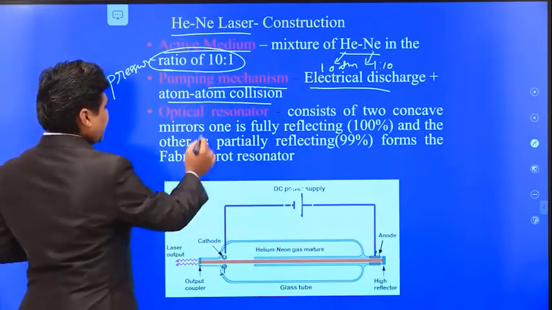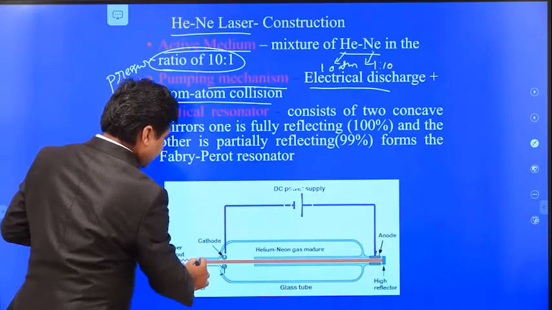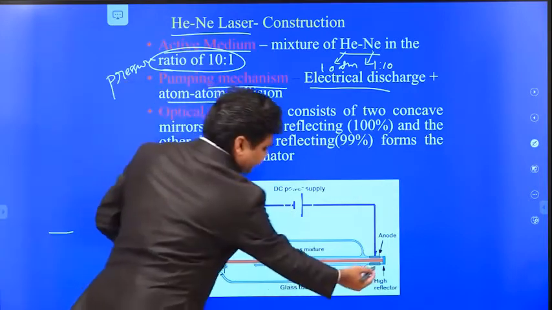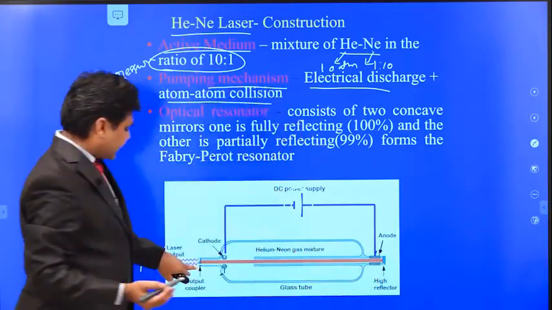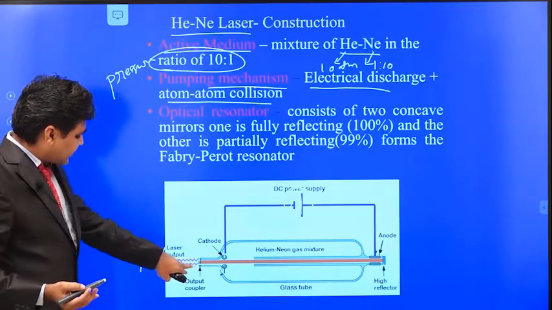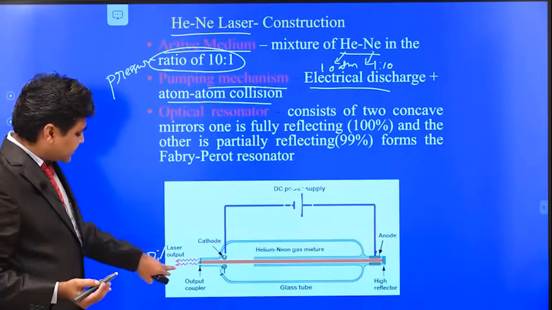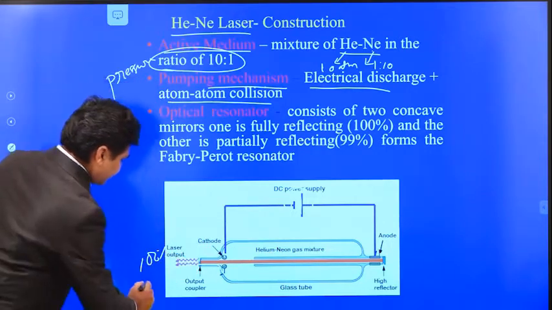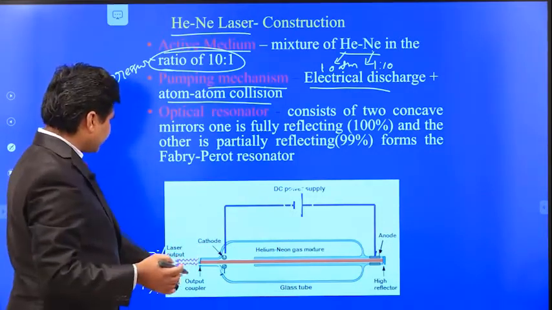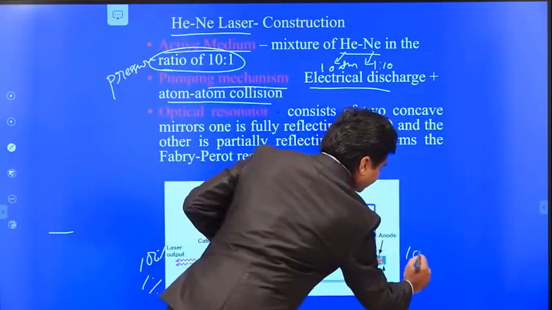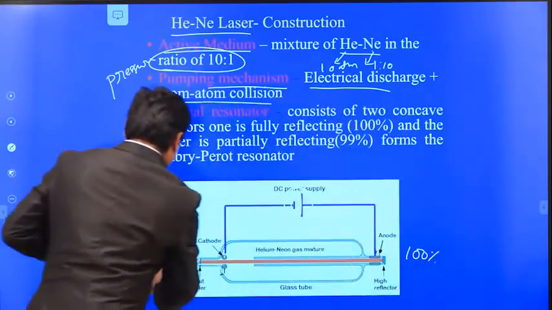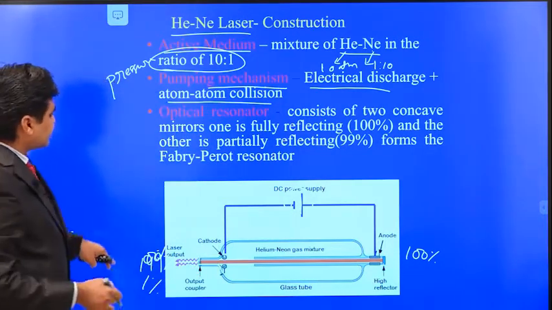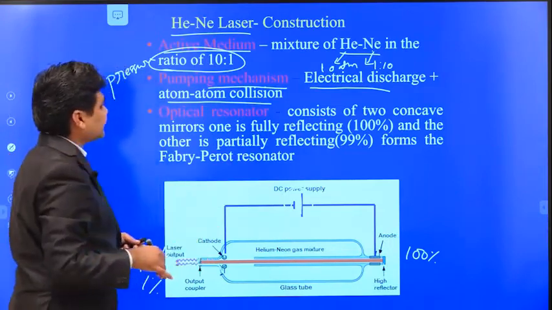Okay, so next one is the optical resonator. For the optical resonator, one is the 100% reflector. Here we have a high reflector, that means it is a 100% reflector. This is the 99% reflector, and 1% of the light should be transmitted, because for outside application, after getting more photons inside, it will transmit 1% of the photons to the outside. So this is the 99% reflector and this is the 100% reflector. Here you get only 99% reflected and 1% transmission. So this is about the construction of the helium neon laser.